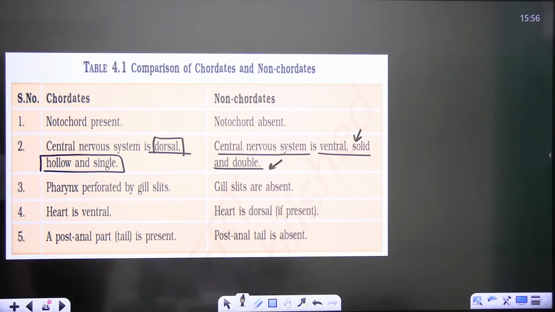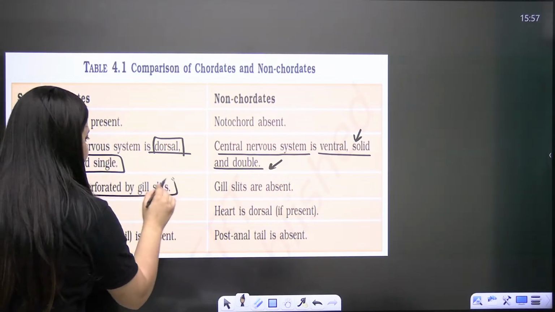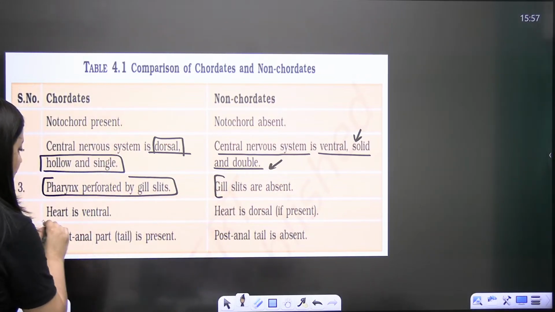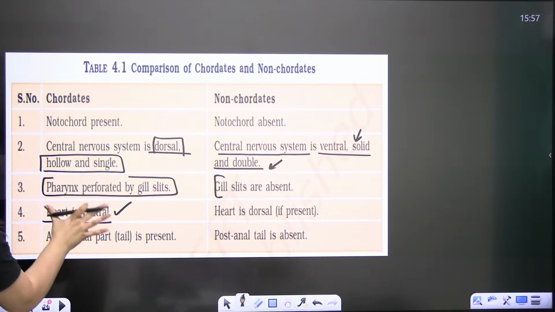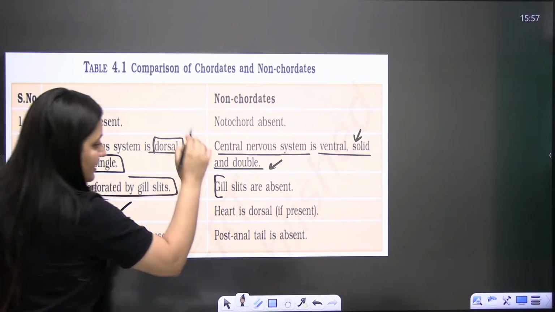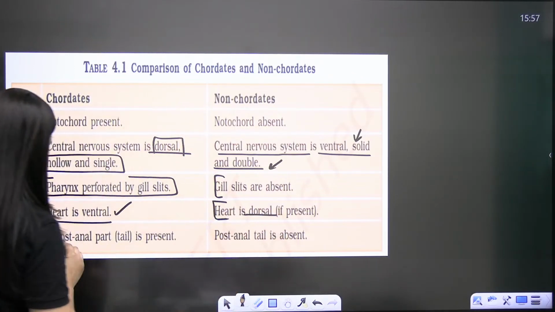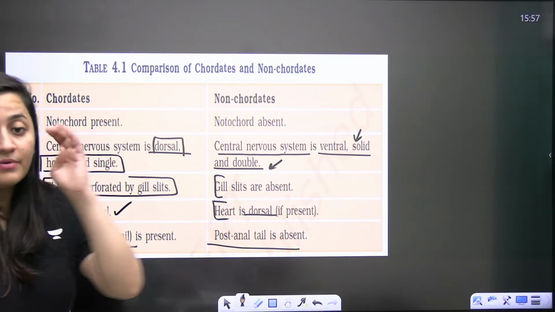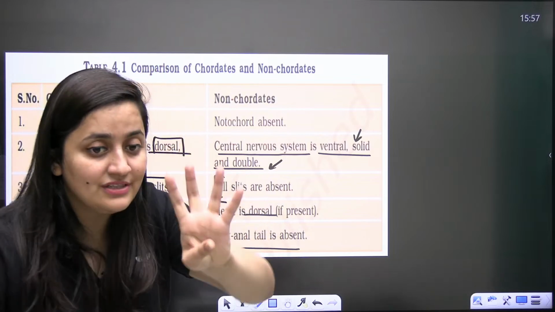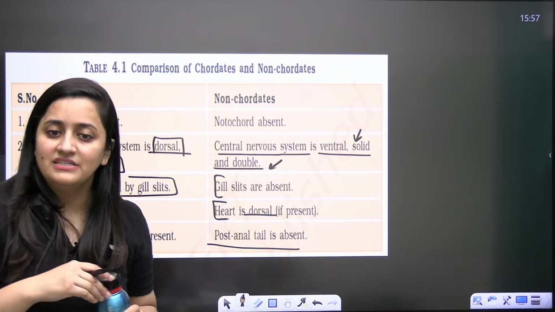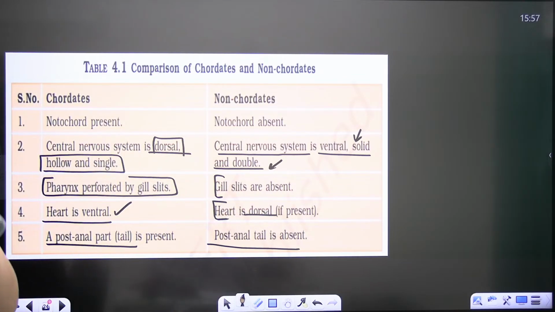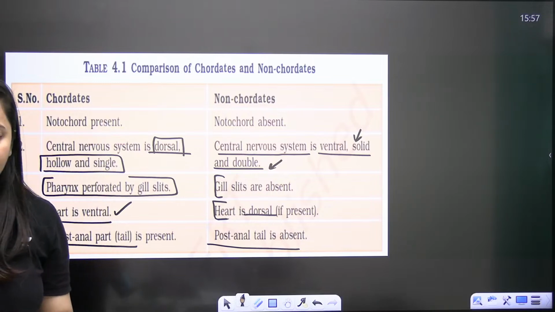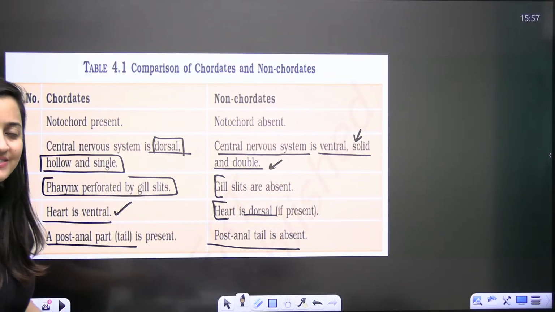Is that clear? Pharynx is perforated by gill slits; in non-chordates, absent. Heart, if present: in the chordates you will see the heart is ventral. Here, if present, it will be dorsal. Post-anal tail is present in chordates, absent in non-chordates. But always remember that the 4 characters that I mentioned in the starting are the main 4 basic characters of the chordates. Is that clear?